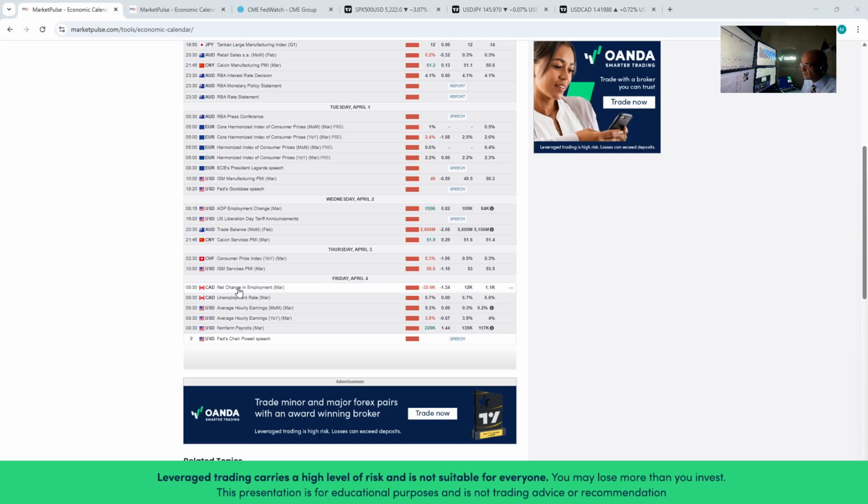We also had the net change in employment from Canada, and we had a far worse than expected number, negative 32,000 compared to an expectation of negative 1,000. Or actually the previous number as well, the 12,000 that we can see on the calendar.